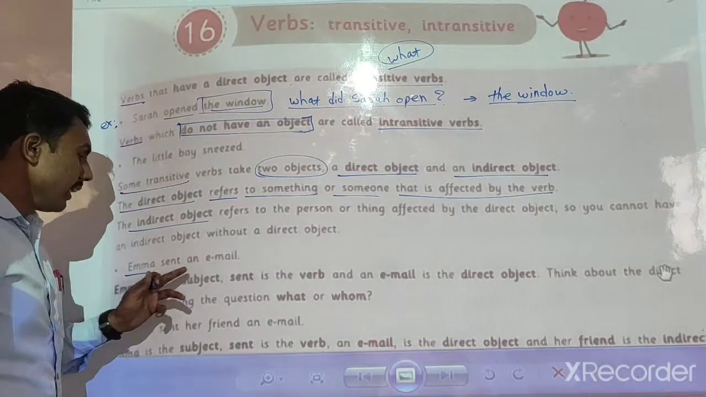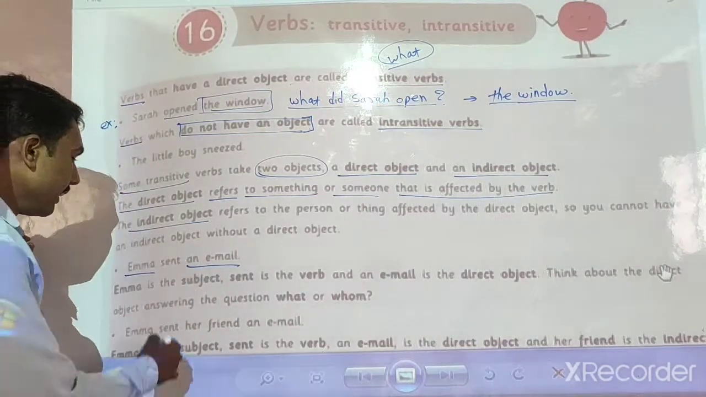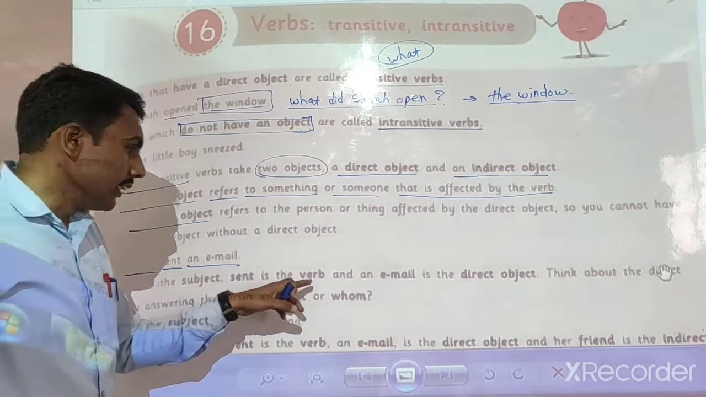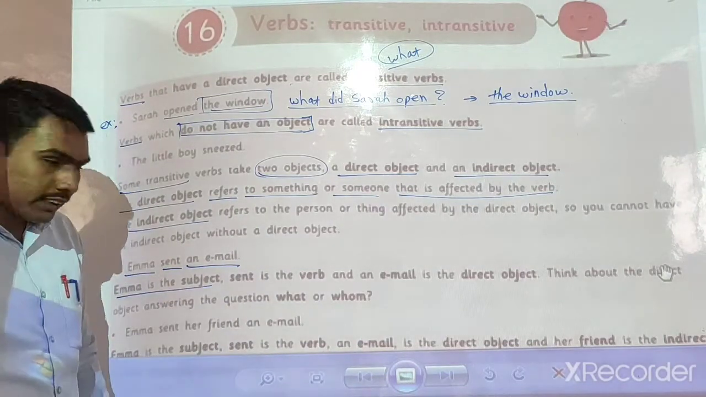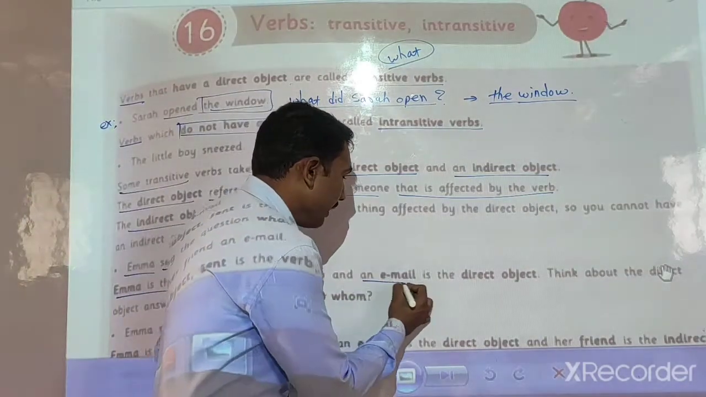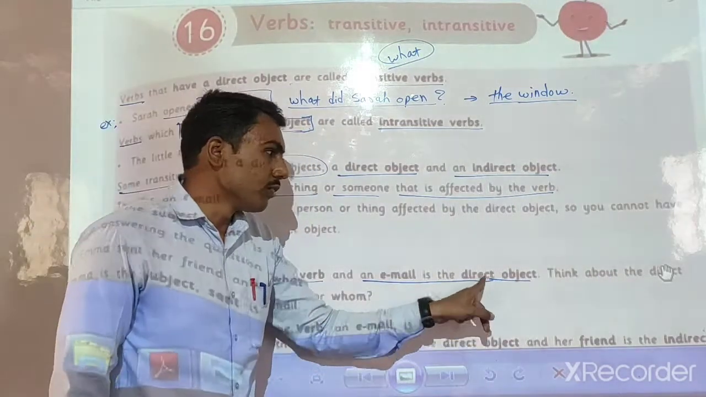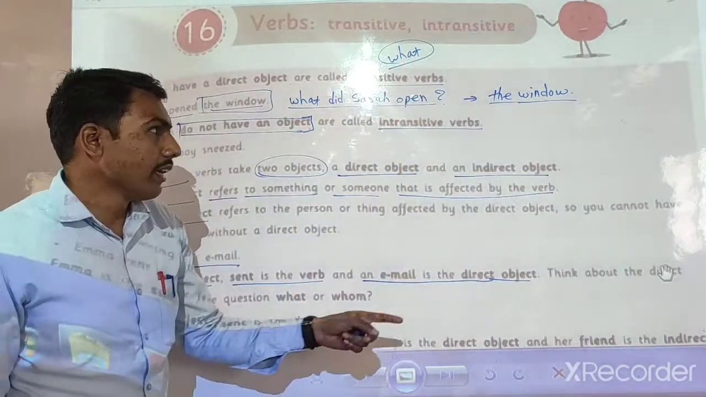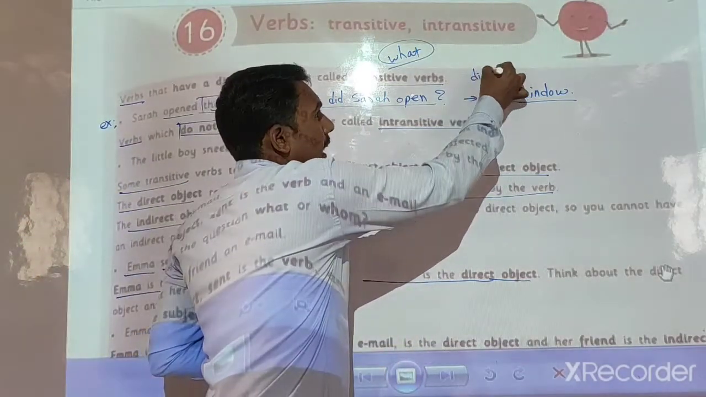Ima sent an email. In this example, an email is an object. Sent is the main verb. Ima is the subject, sent is the verb, and an email is the direct object. What do direct objects mean? When we ask a question with what to the main verb, that time we get the direct object.